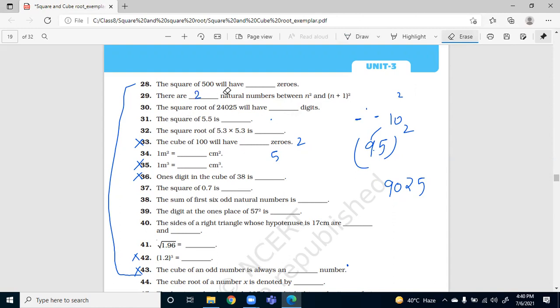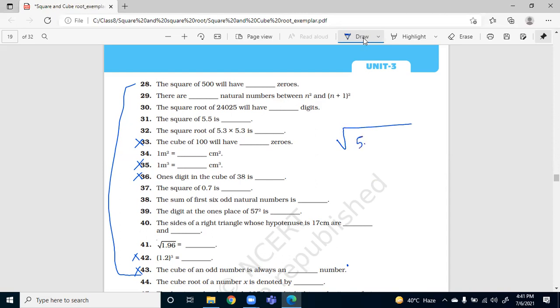The square root of 5.3 into 5.3 is. If I want to find the square root of 5.3 into 5.3, you can see there are two 5.3, so that will make a pair.